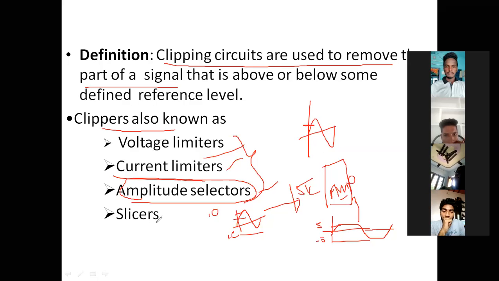And scissors. Scissor simply means cutting, therefore we call it a scissor. Whatever the names, you can call them applications of clippers or other names for the clipper. Another example we can take is a digital filter. In a digital circuit, you already know that we have only ones and zeros.